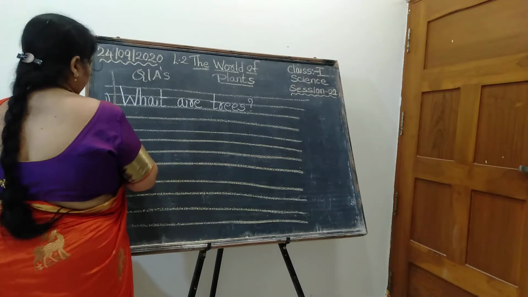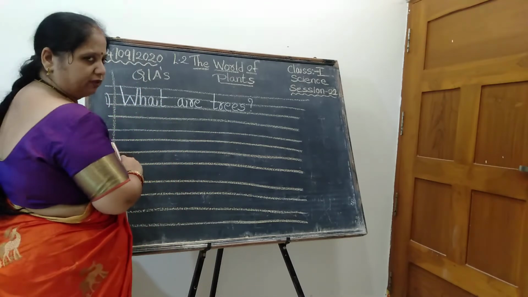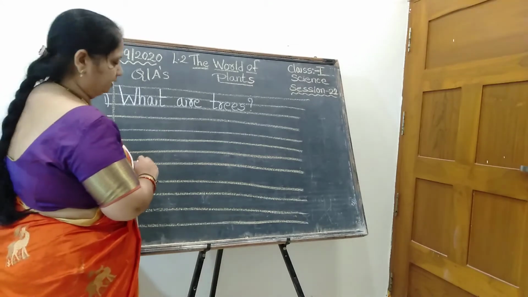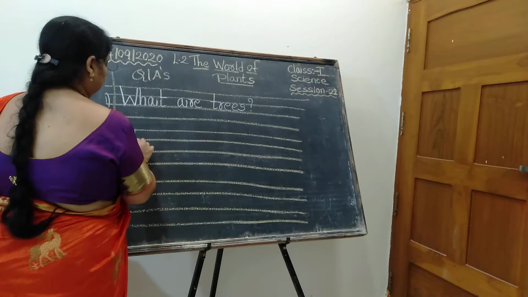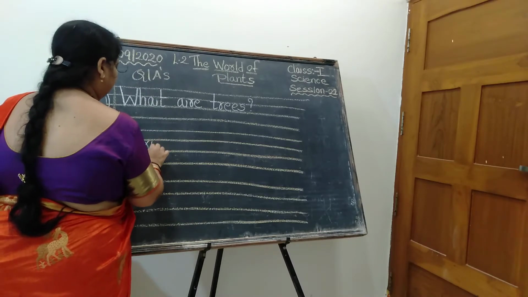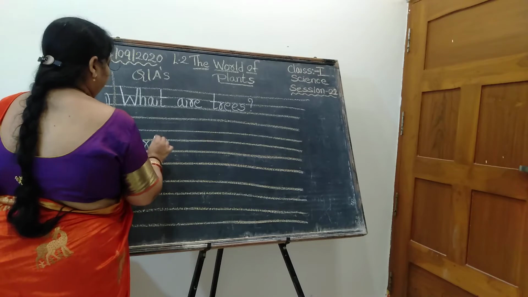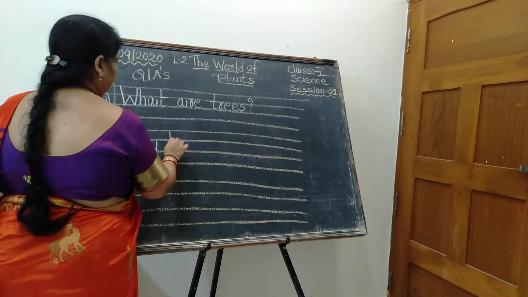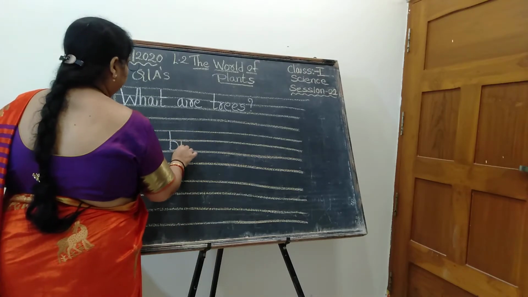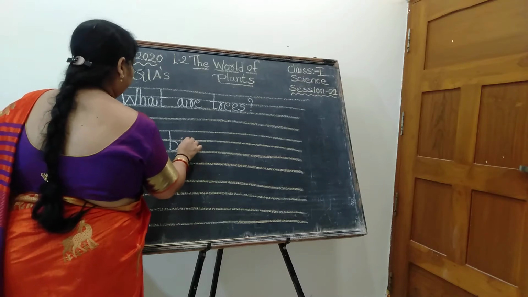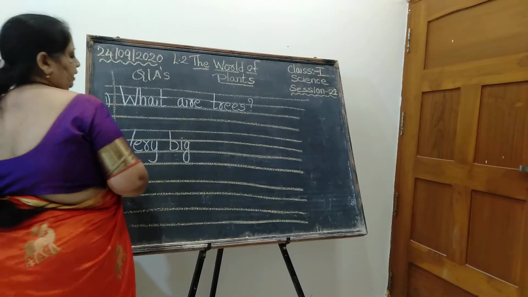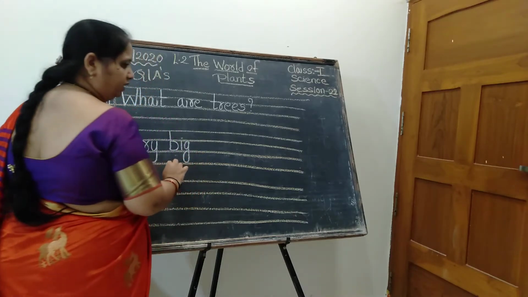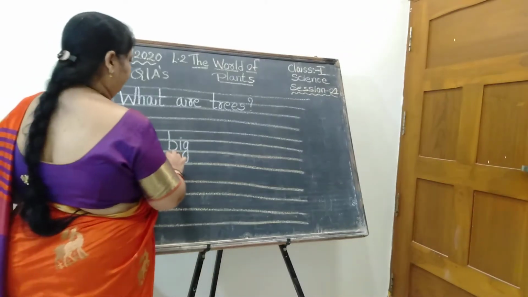Yes. Do you know the answer for this? What are trees? Yes. Very big and tall plants are called trees. Isn't it? We had learned only this, no? Yes. Very big and tall plants. Spell the word of very. V-E-R-Y. Very. Big. B-I-G. Big. They are not small. They are very big.